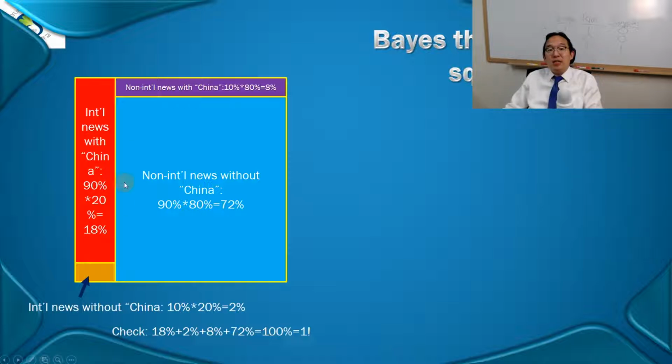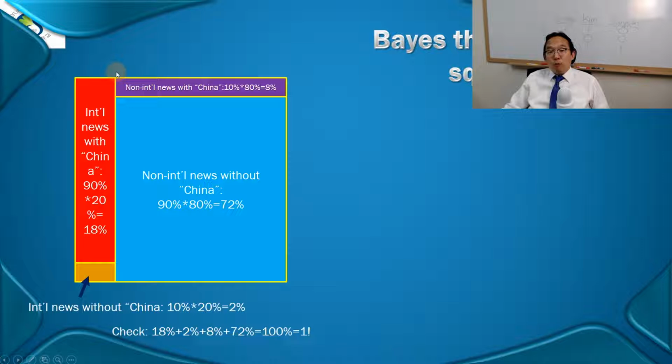Given that this is the international category, the conditional probability of having China is 90% out of it. So this 18% is the probability of this box. And then the remaining part is the chance that, given that it's an international one, it does not have China. That's the red orange box over here. Out of the total, it is only 2%, but the conditional probability turned out to be 10%, right? This multiplication is 2%.